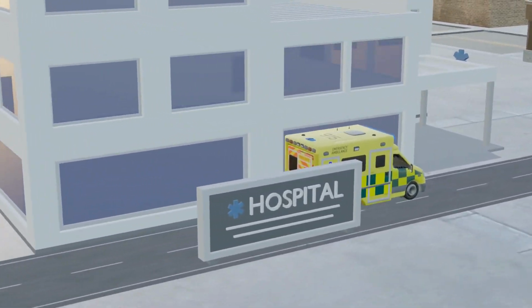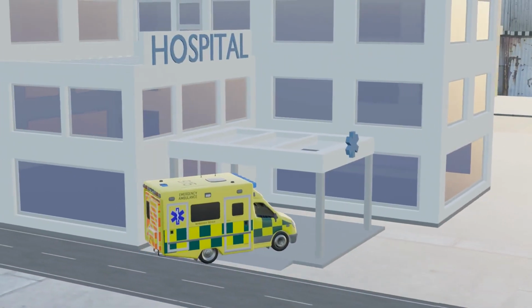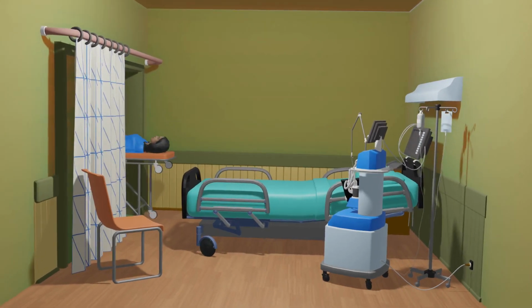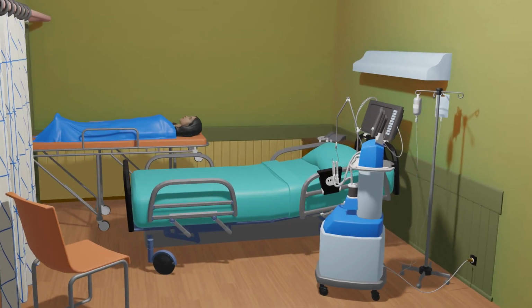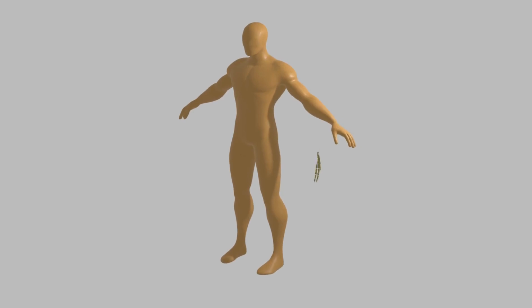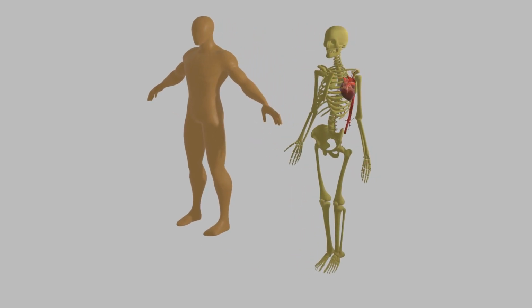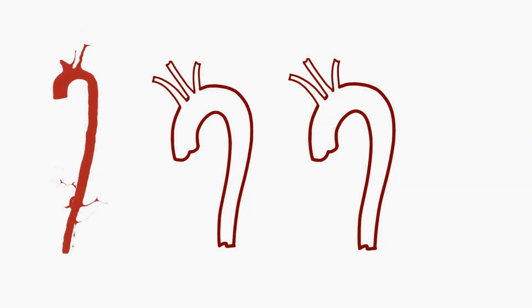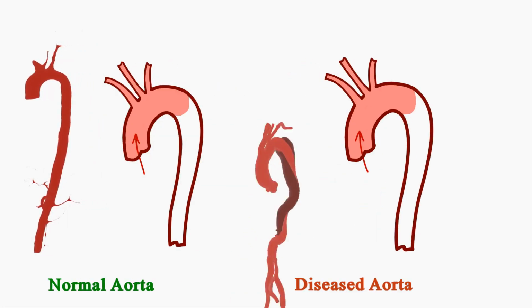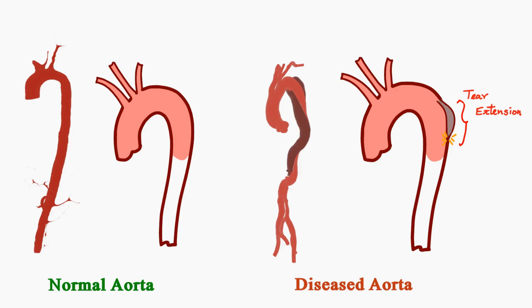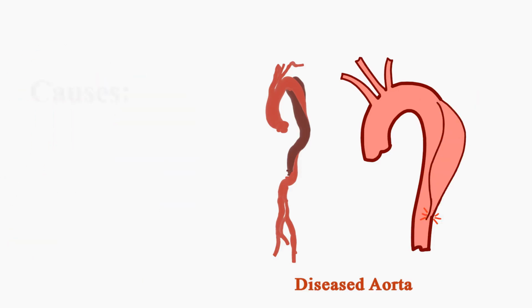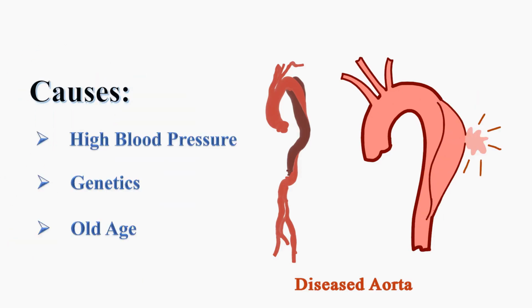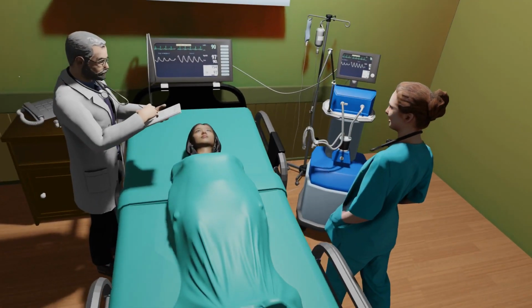50% of the patients with a heart disease called aortic dissection die within the first 2 days of hospitalization. The aorta is the major blood vessel that carries the blood from the heart and distributes it all over the body. Aortic dissection is a life-threatening disease which starts with a tear in the aorta wall. The blood can flow into the torn cavity and tear the aorta wall further. The causes are high blood pressure, genetics, and old age.